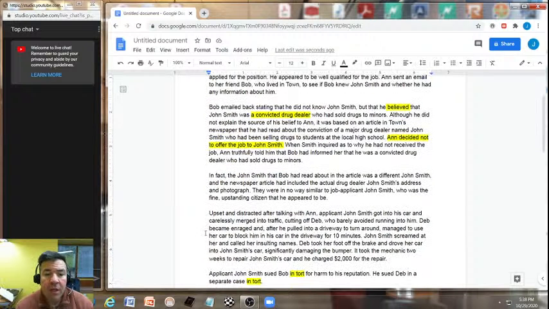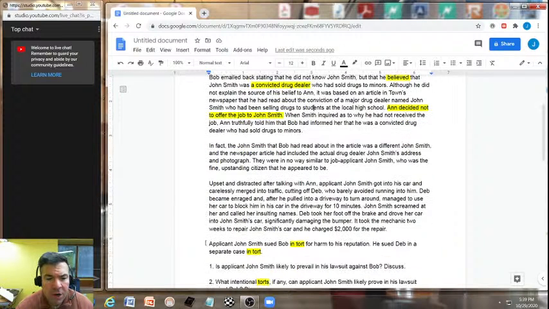In fact, the John Smith that Bob had read about in the article was a different John Smith. Truth as a defense here. And the news article that had included the actual drug dealer John Smith's address and photograph. They were in no way similar to our job applicant John Smith, who was the fine, upstanding citizen that he appeared to be. Upset and distracted after talking with Anne, applicant John Smith got into his car and carelessly merged into traffic, cutting off Deb, who barely avoided running into him.